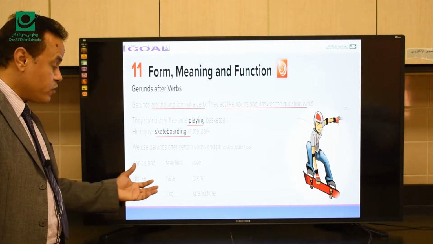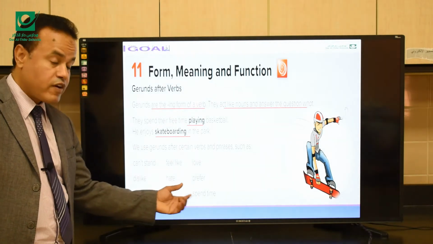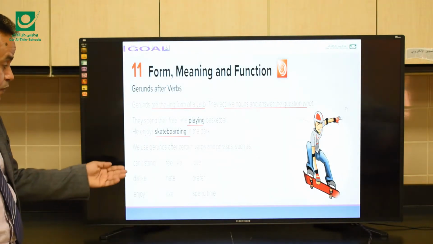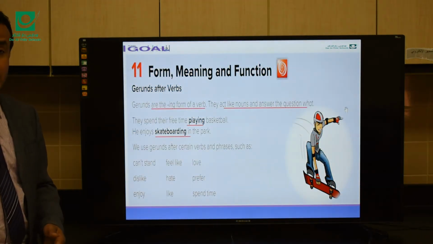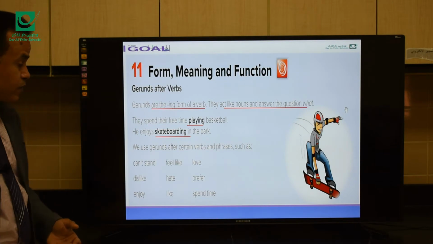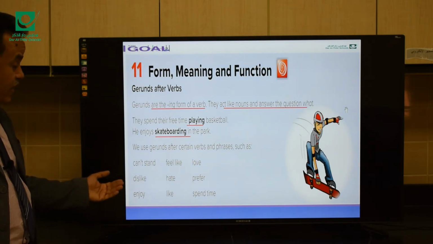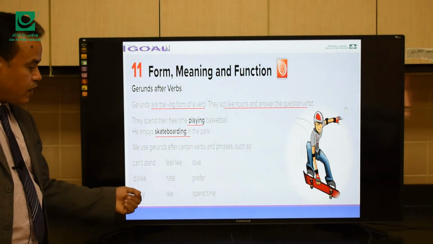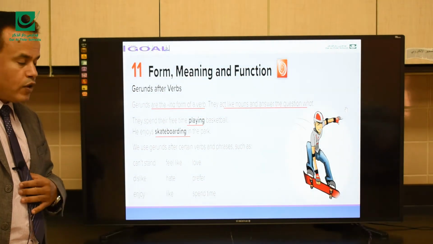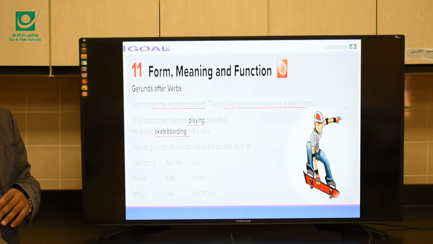So you can use gerunds after these verbs or phrases. For example, can't stand. I can't stand, for example, playing video games. Dislike, enjoy, feel like, hate, like, love, prefer, spend time.